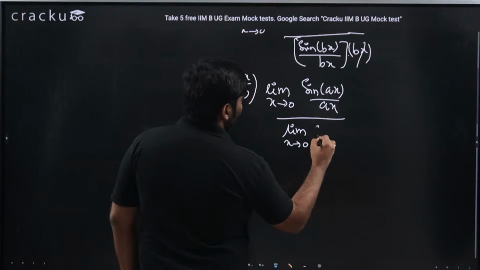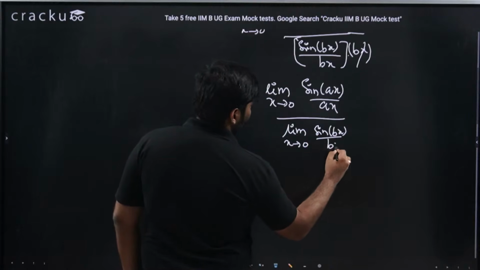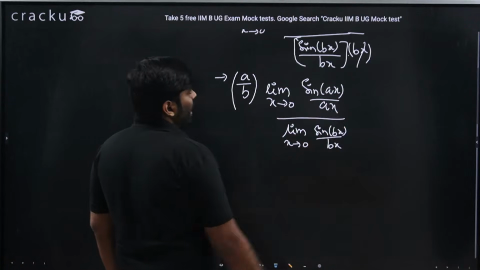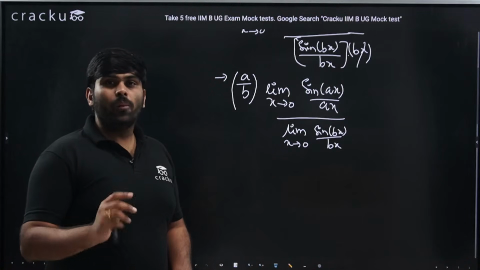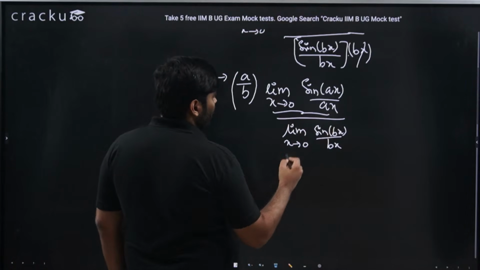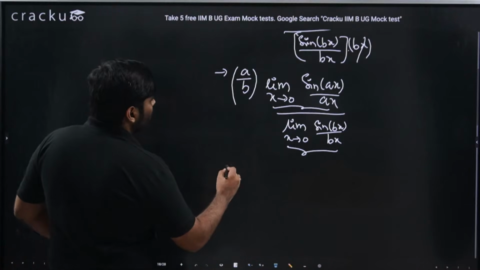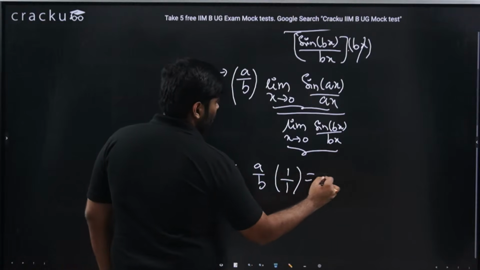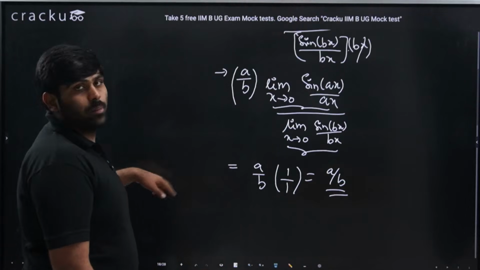That is limit x tending to 0 of sine ax by ax divided by limit of sine bx by bx. But what is this equal to? Limit x tending to 0 of sine ax by ax is nothing but limit ax tending to 0 also, because x is tending to 0. A is a non-zero constant, so ax is also tending to 0. This value is 1. This value will also be 1, because bx will also tend to 0 similarly. So this would be a by b into 1 by 1. That is nothing but a by b.